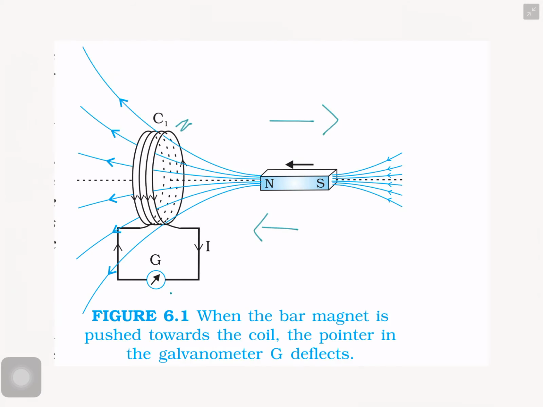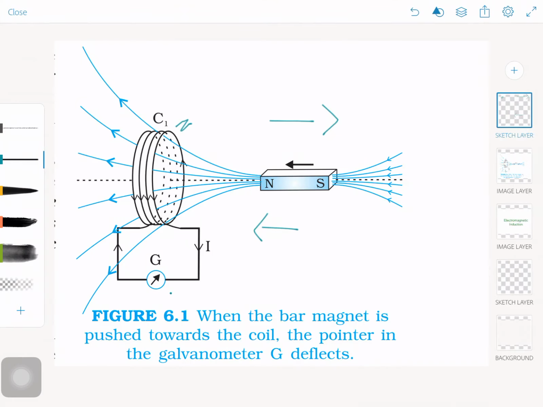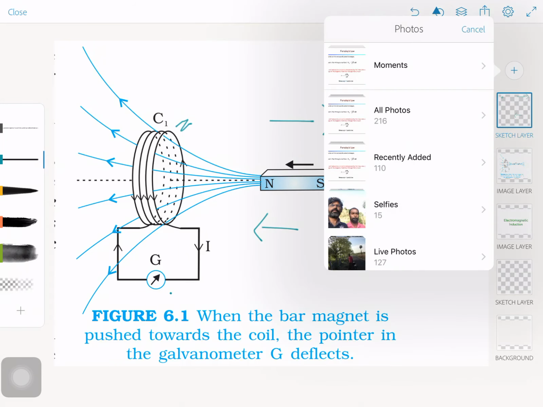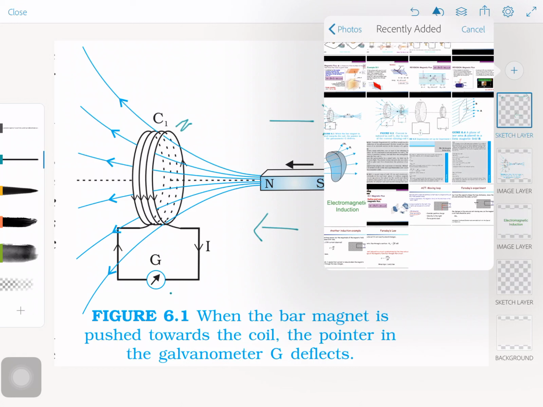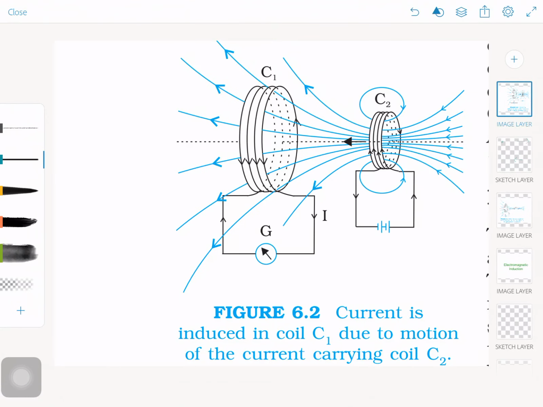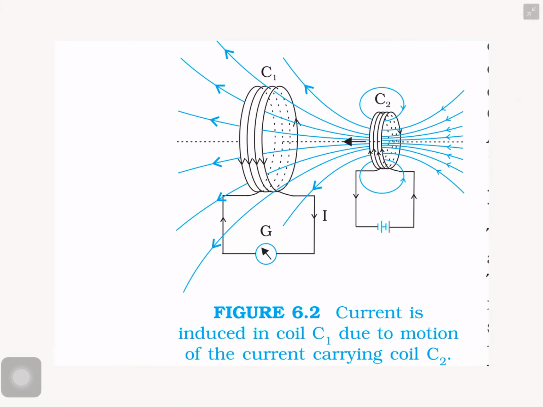In the same way, we can see the diagram for the second experiment. This is the arrangement setup for the second experiment. It is similar to that of the first experiment.